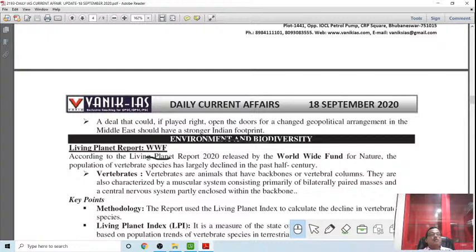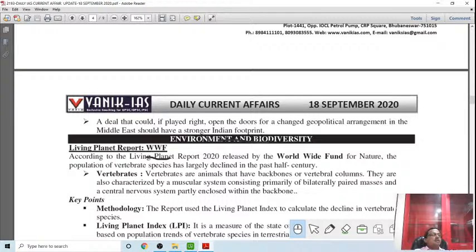So there is the World Wildlife Fund's Living Planet Index report 2020. This says what the present position is of living organisms in the world. According to the Living Planet Report 2020, the population of vertebrate species has largely declined in the past half century because of the human factor.